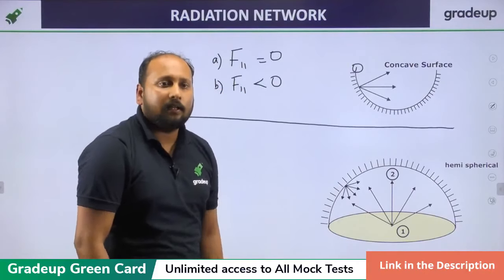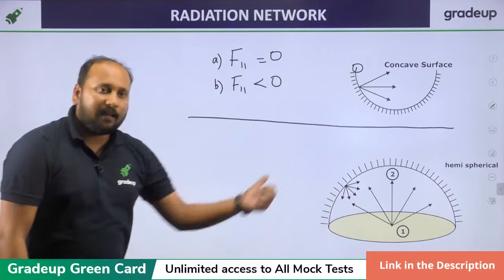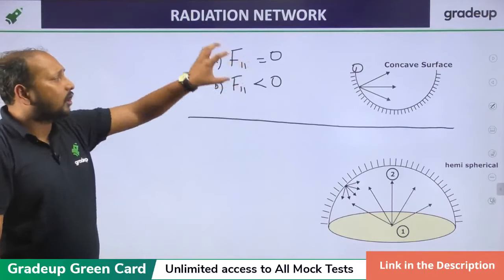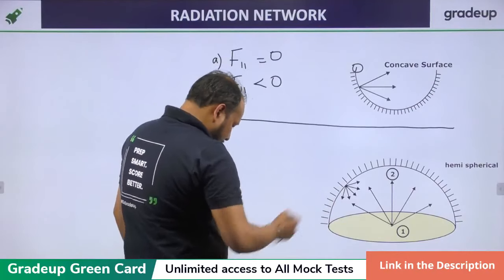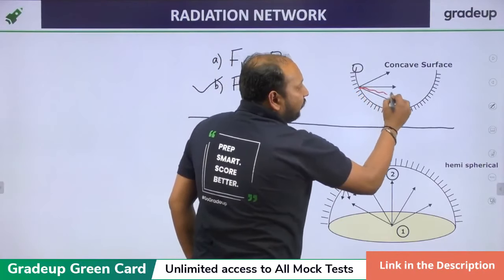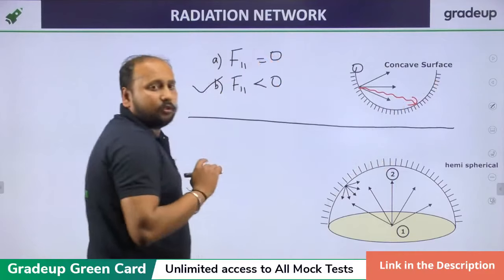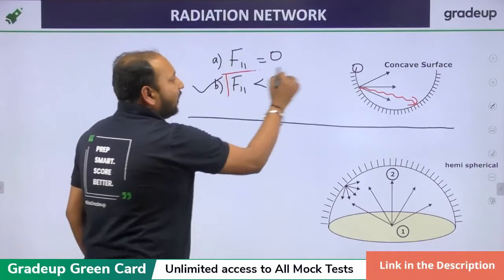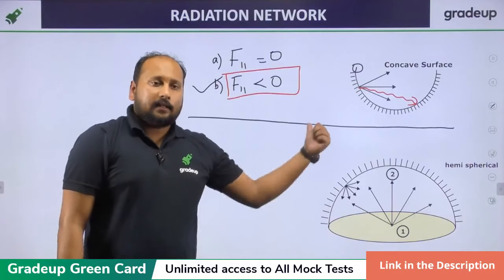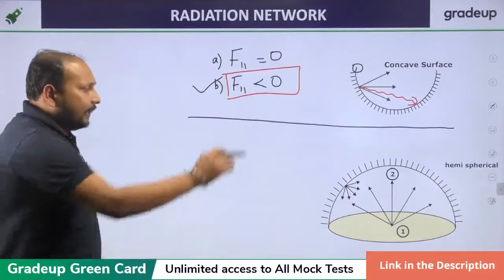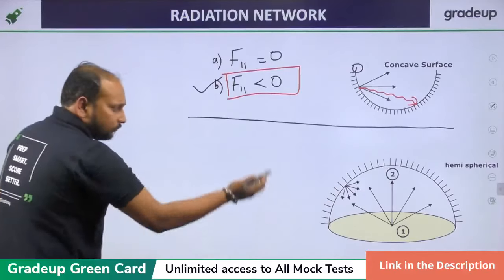Very good, Rushikesh, Sharmila, very good. Aryan Sharma, very good. So option B is correct. Why? Because some of the radiation will definitely reach its own surface. So F11 is less than 0. Understood? Very good.